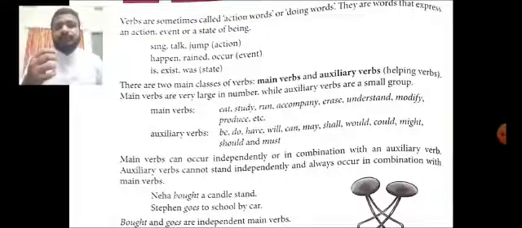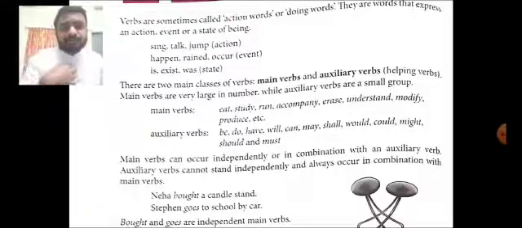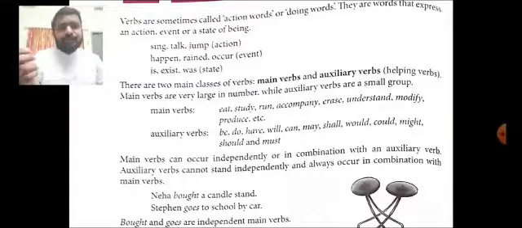Now, is, exist, was can be called a state. That means I am present here, you are at home. All these are called state of being. Now, these verbs can be classified into two. One is the main verb and the second one is the auxiliary verb, or helping verb. When we compare these two, main verbs are plenty, but auxiliary verbs consist of a small group.